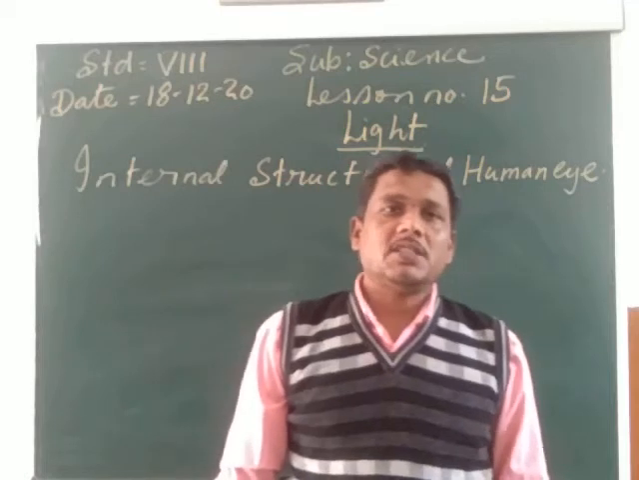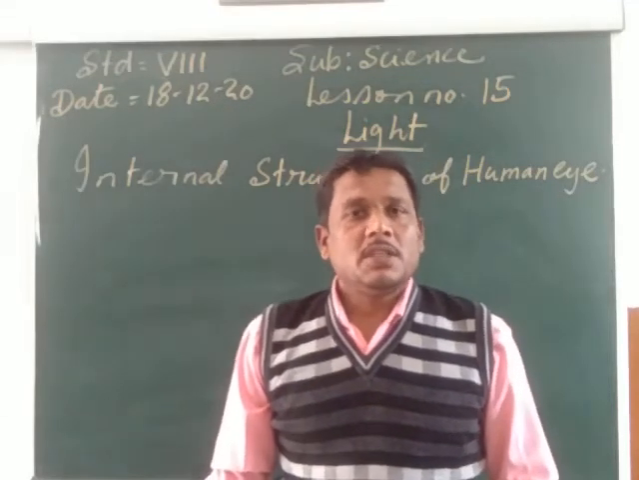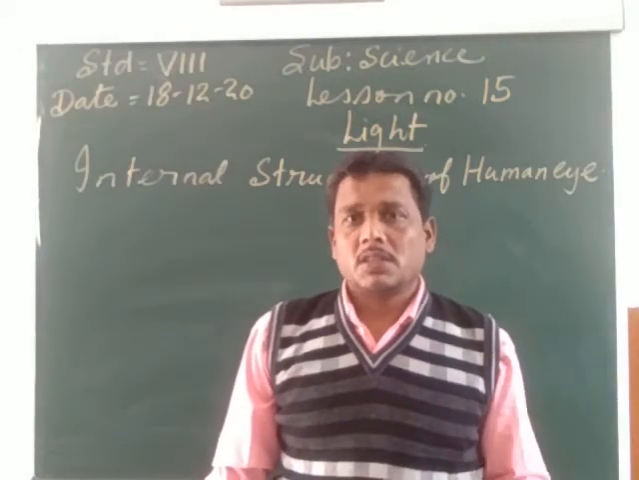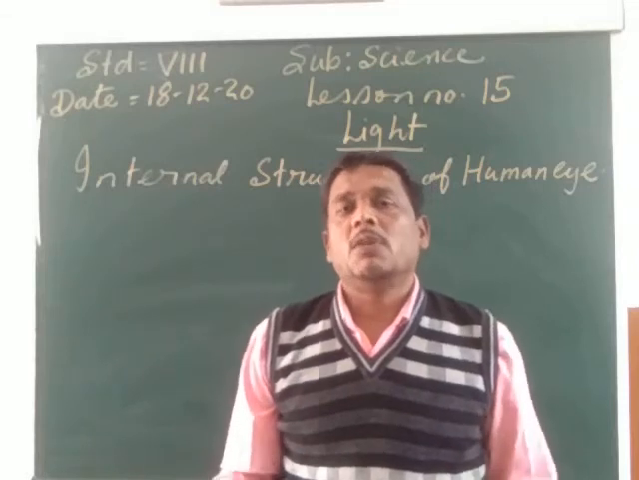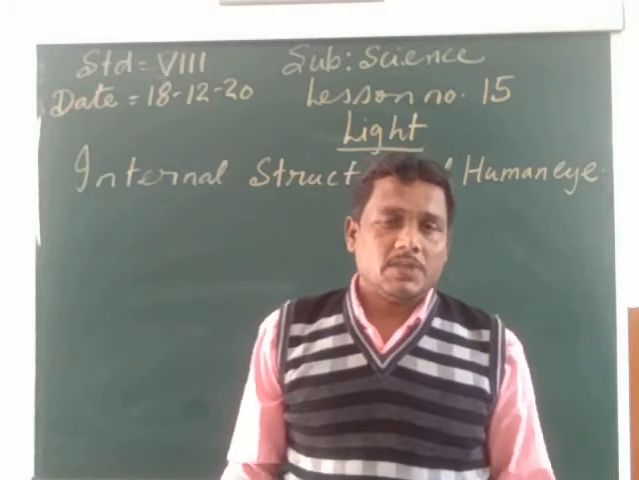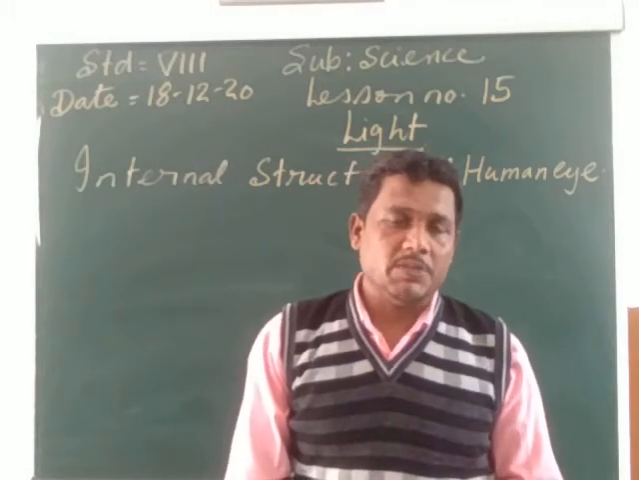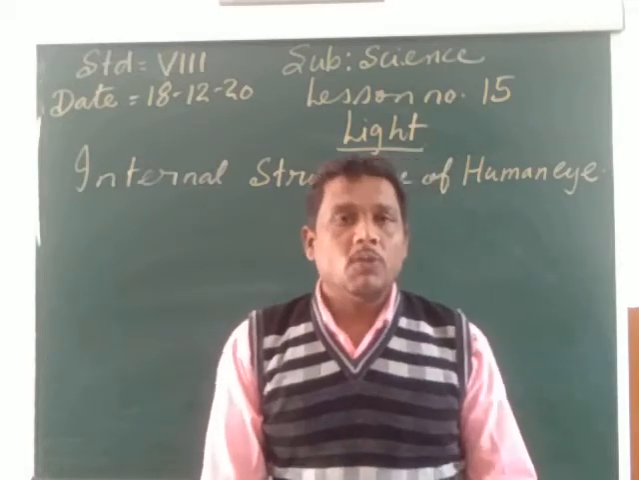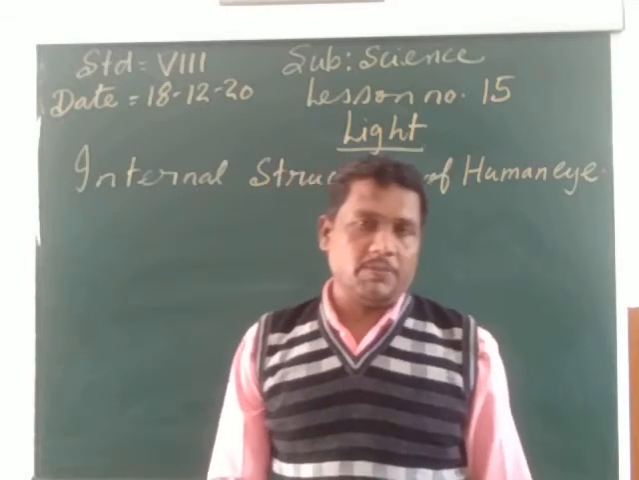As we have already started our lesson number 15, which is telling us about light. What is light? What is the definition of light? What is diffuse reflection? And what is irregular reflection? Then we have seen the characteristics of the image formed by the plane mirror. Then we have also seen the laws of reflection. What is the first law of reflection and what is the second law of reflection?